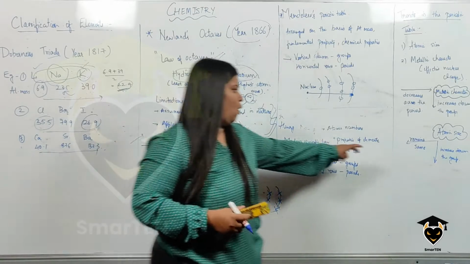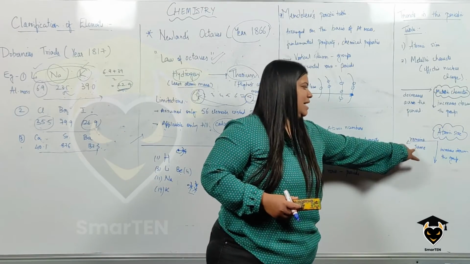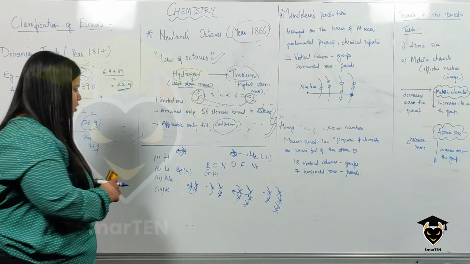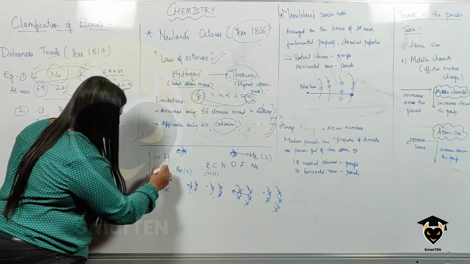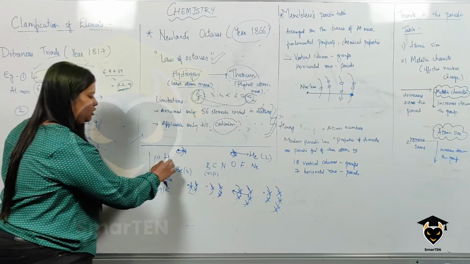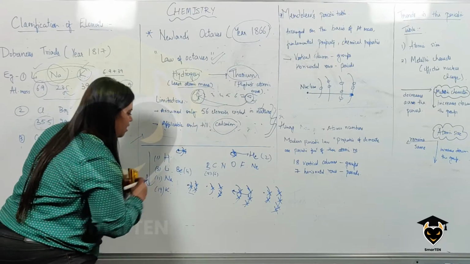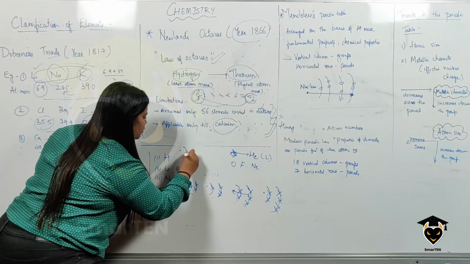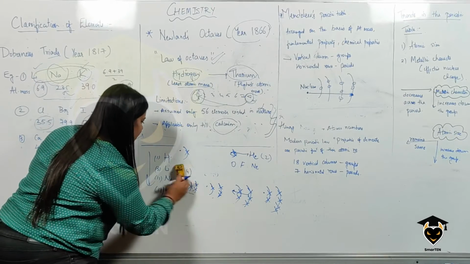So as you go across the period, the atomic size remains the same. Now let us see what happens when you come down the group. So down the group, the first group has hydrogen, lithium, sodium and potassium. As I said, hydrogen has just 1 electron in the outermost shell, right? Hydrogen.